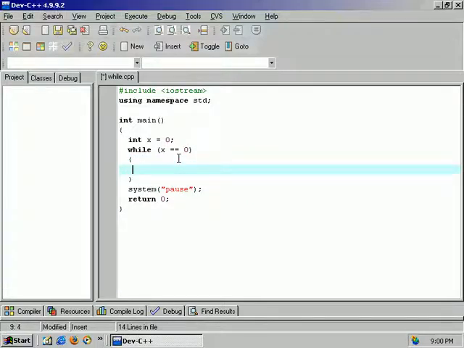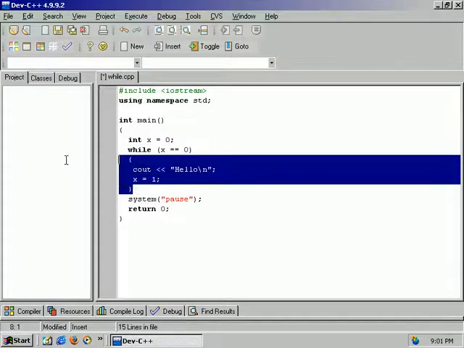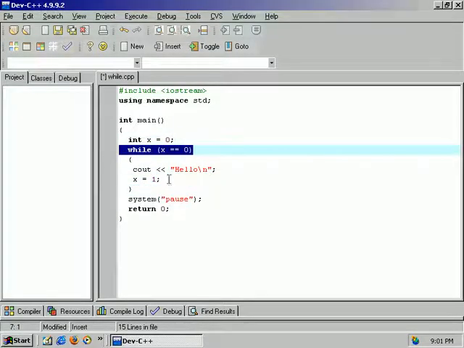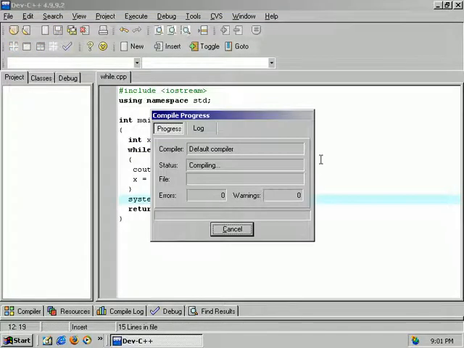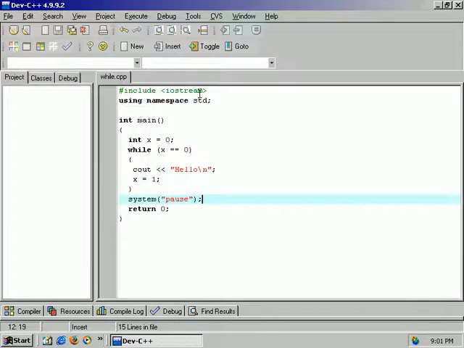So what if we did something silly like cout hello \n, and then we changed x equals 1? What's going to happen? x initially is 0, so it's going to meet the condition, and it's going to start going through. It's going to output hello, it's going to change x to 1, and it's going to start over. It's going to check x again, but now x is not equal to 0, so it's going to stop and go to the next line below it. Run this real quick. Hello, over. Cool.